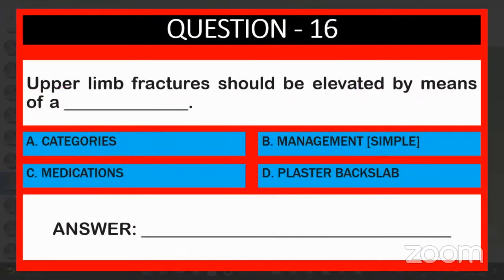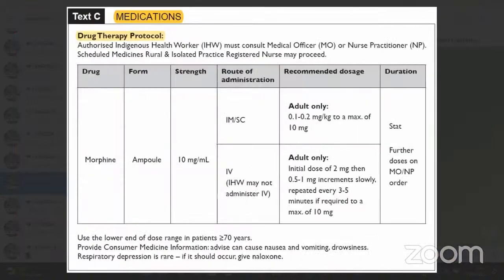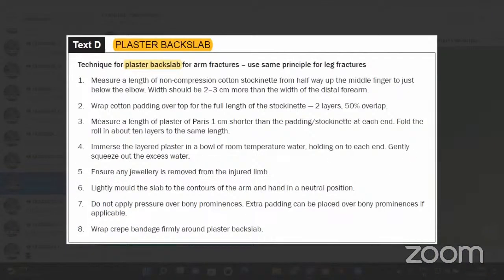Okay, 16 over. Okay, 17. So see how elevated by means of, elevated is the word. Make sure the patient isn't wearing any dash on the part of the body where the plaster backslab is going to be placed. Where is the answer? A, B, C, D. B, sir. Management. See the question properly, D. Plaster backslab. Check. What is the answer?